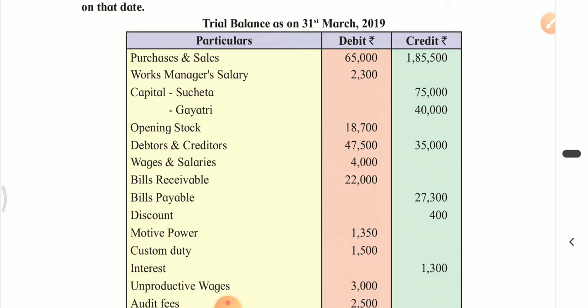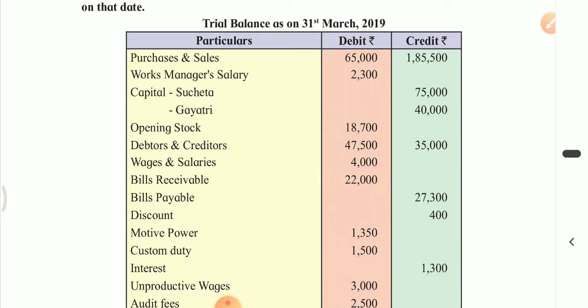Works manager salary. Works manager, this personnel, this employee performs his job at the place where goods are produced, manufactured. I mean, it's a kind of factory manager. This is direct expense. Simply, works manager salary. He is not general manager, but it's works manager. I mean, working at factory level. This expense is treated as direct expense. So, this salary is debited to trading account.